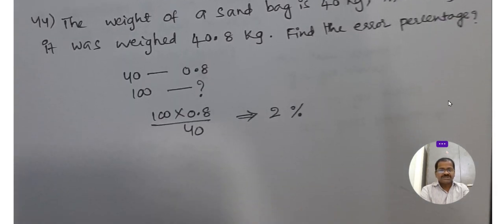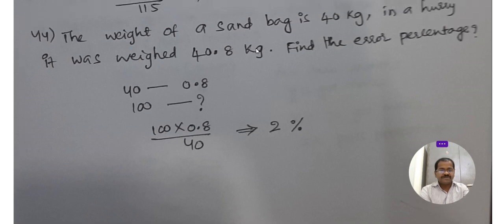The weight of a sandbag is 40 kg. In a hurry it was weighed as 40.8 kg. Find the error percentage. The original weight of the sand is 40 kg, but we unnecessarily weighed an extra 0.8. What's the percentage of this out of 100? 100 into 0.8 by 40, 2% error. Okay, unnecessarily we weighed 2% of the original.